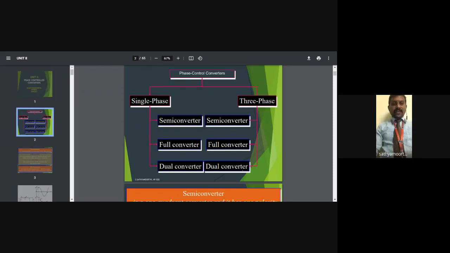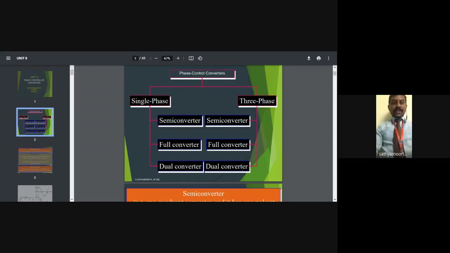So what is the difference between controlled and uncontrolled? We use only diodes in the circuit, which are uncontrolled devices, so we get an uncontrolled result. Whatever input we give to the circuit, we get the output without any controlling parameter.